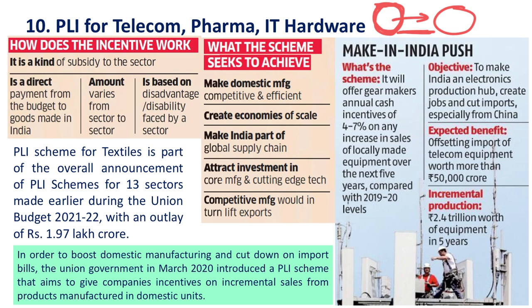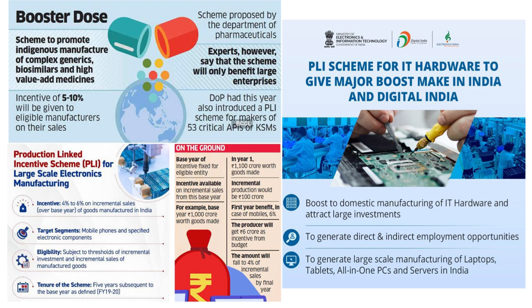It is to encourage domestic manufacturing. It is to create economies of scale. It is to make India part of the global supply chain. It is to attract investments in India, and it is to promote competitiveness in the export market. For that, government brought in the PLI scheme, and this scheme is applicable to 13 sectors. And cabinet approved these 3 sectors, telecom, pharma and IT, in February 2021. That's why this was in news. These are the points related to pharma, IT and electronics. Please go through it once.